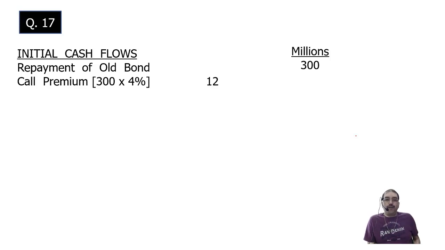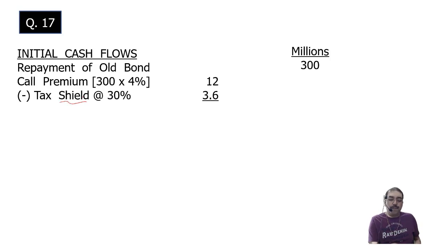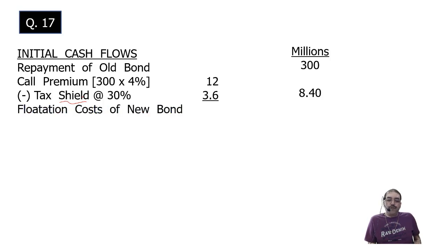But there will be a tax benefit of this to the extent of 30%. So minus the 30% tax benefit, which I call a tax shield. Tax shield or a tax benefit, or you can write tax savings, whichever word you are comfortable with. There is no hard and fast rule. 3.6. 12 minus 3.6, 8.4 million, outflow. Then you have paid issue cost. Issue cost is called flotation cost. Flotation cost of the new bond, 6 million.